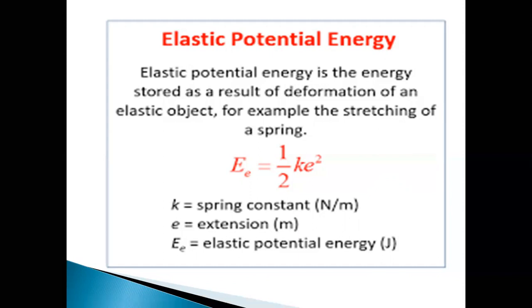Some more examples are when you stretch a rubber band. When you stretch a rubber band, what happens? It possesses some energy due to the stretched condition, and that is elastic potential energy. When you compress a spring, due to the application of force, it stores some energy in the body, and that is known as elastic potential energy.